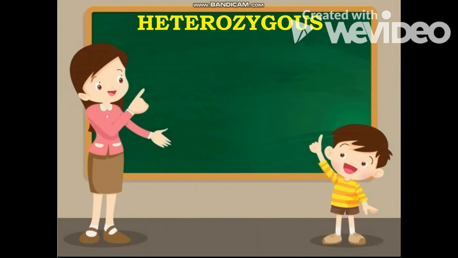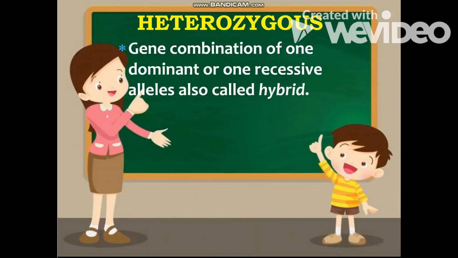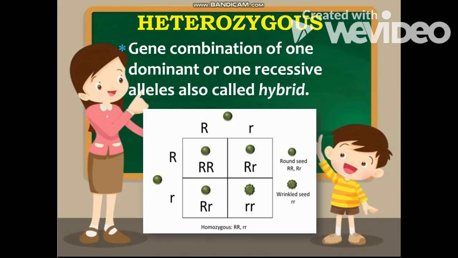Next one, we have here heterozygous. If homozygous is the same, heterozygous is different. So it is composed of one dominant and one recessive. Heterozygous is also called hybrid. Pinag-cross ang dalawang magkaibang breed. So one dominant and one recessive.